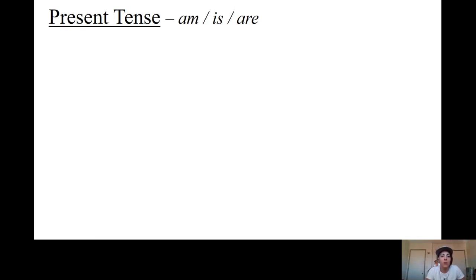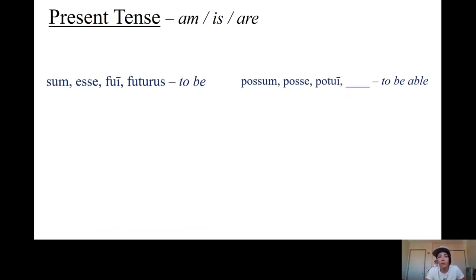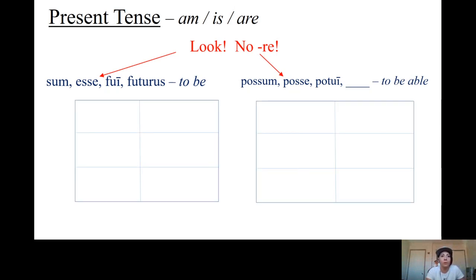All right, our present tense. What makes these irregular? Well, if we take a look at these, they have no RE in their second forms. So we can't really use our regular steps to form a verb because we go to our second form and we cut off the RE. If there's no RE to cut off, we can't follow our steps. So that makes these irregular. So we just have to memorize their paradigms separately.